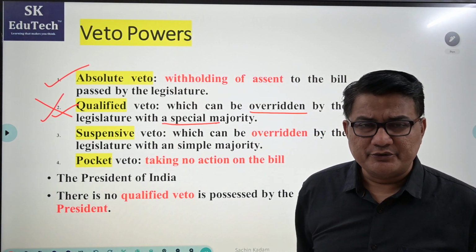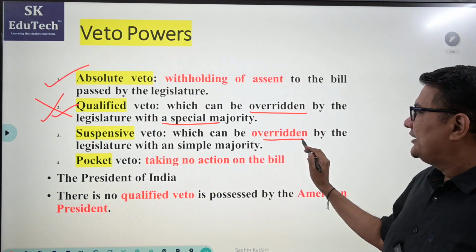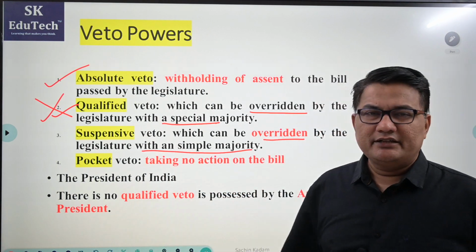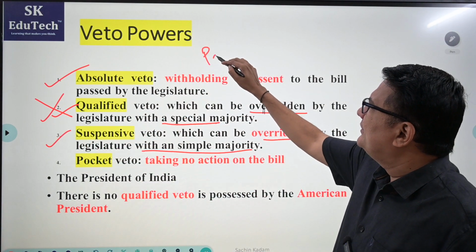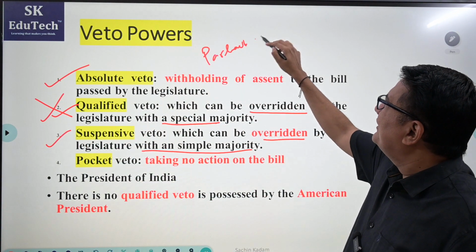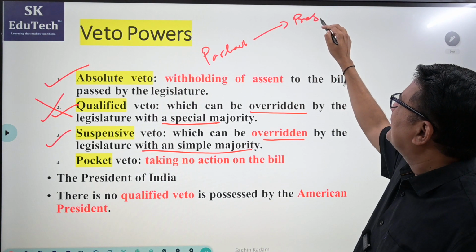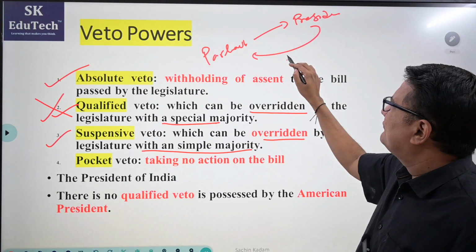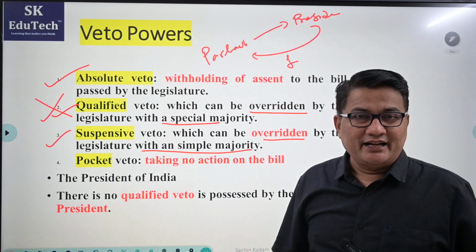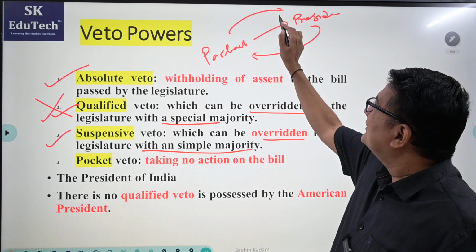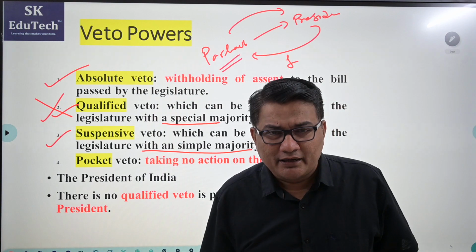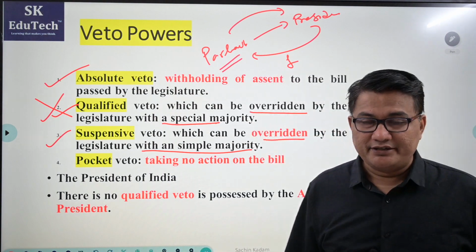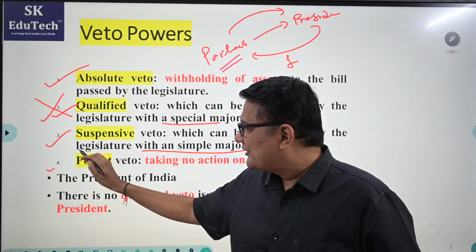Third, suspensive veto, which can be overridden by simple majority in Parliament. Means what? Listen carefully. As I said, when a bill is passed by Parliament and goes to President, when President sends the bill for reconsideration, and if it is again passed by both the houses, that itself means your veto is overridden by Parliament by simple majority. And then last is pocket veto.